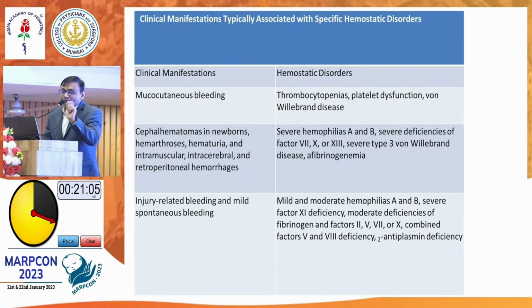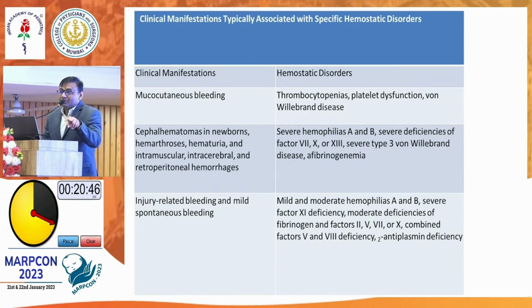I will just highlight one or two points. Mucocutaneous bleeding: platelet function disorders, and remember the third one, VWD. ITP and platelet function disorder come to our minds, but von Willebrand disease, the third, we should remember when you are getting mucocutaneous bleeding. When you have deep bleeding, we all remember hemophilia A and B.